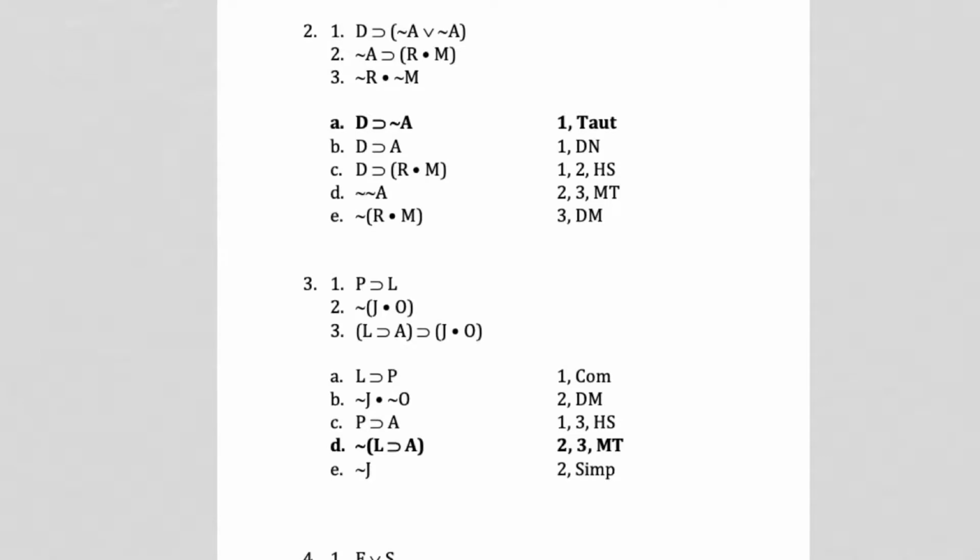Okay, so first one, tautology. Okay, so we look at this first one. Not A or not A. That just becomes not A. Perfect. But let's go through the other ones to make certain.